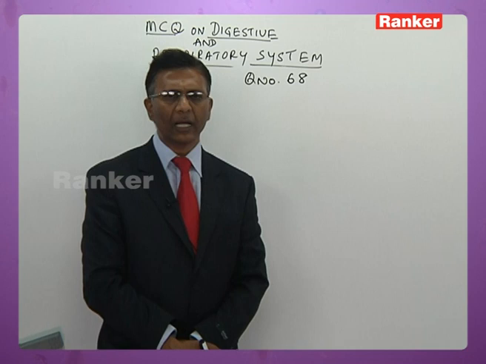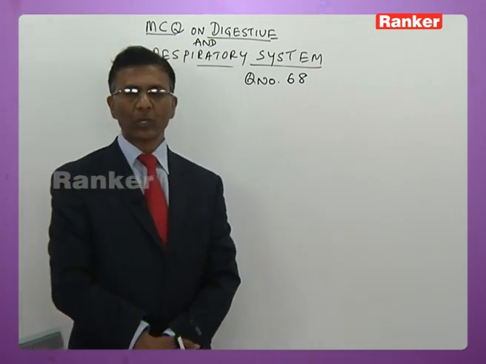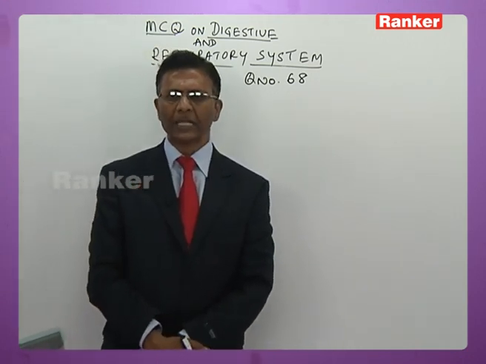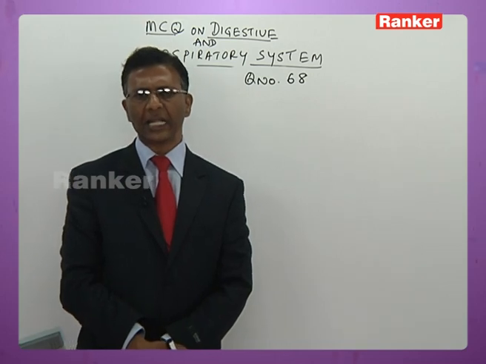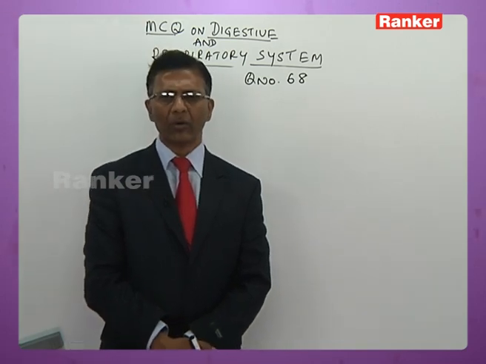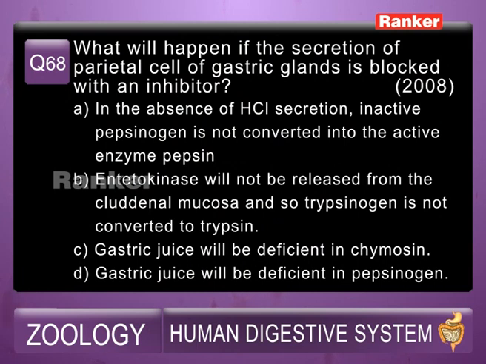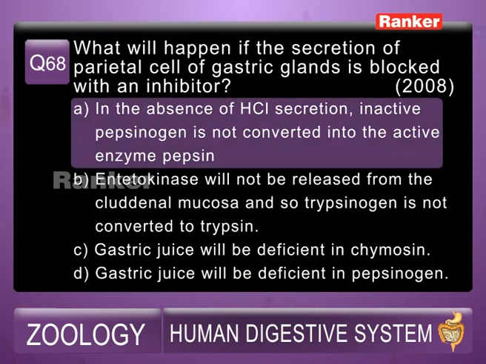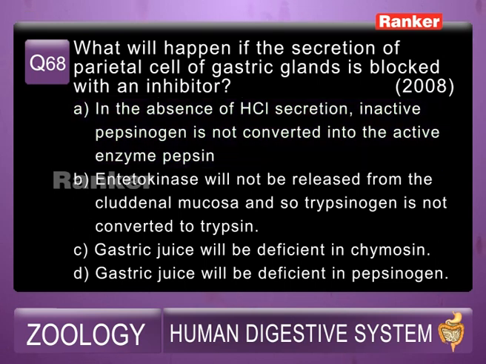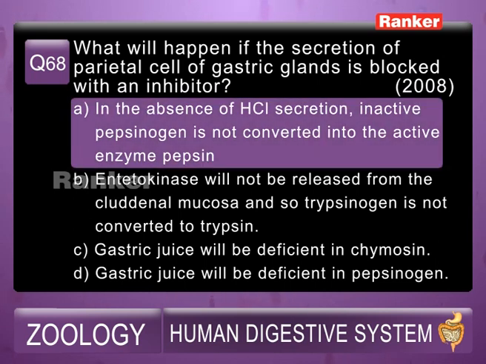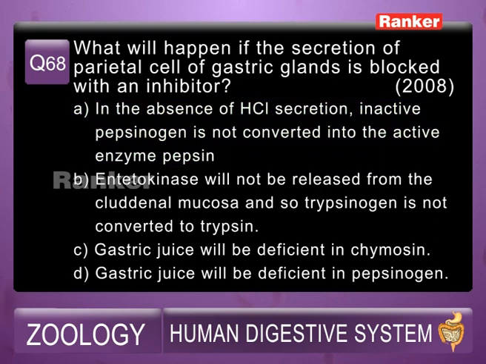So here, you should know the function of parietal cells. Parietal cells are also called oxyntic cells. They secrete HCl. So when they are blocked, there will be absence of HCl secretion. So the answer for this is A, that is, in the absence of HCl secretion, inactive pepsinogen is not converted into the active form called pepsin. So the answer is A.